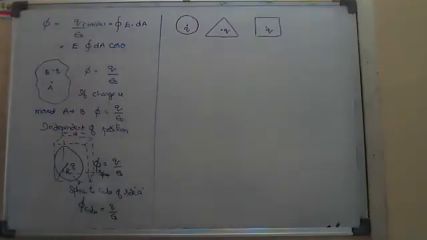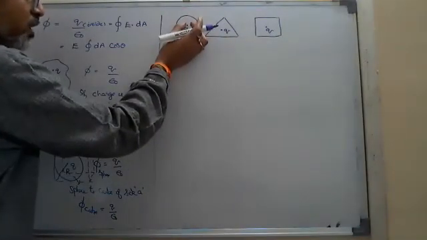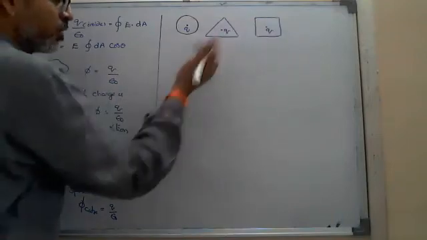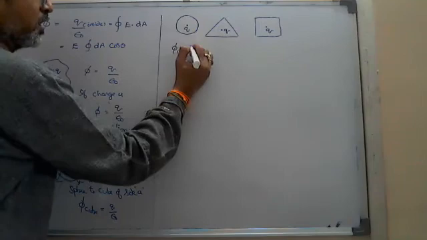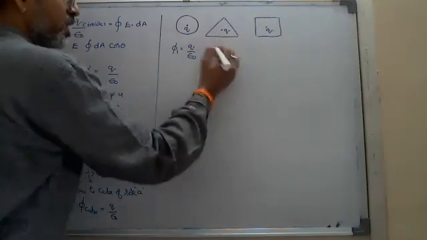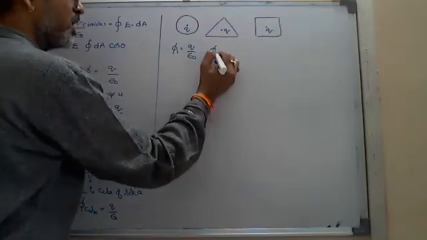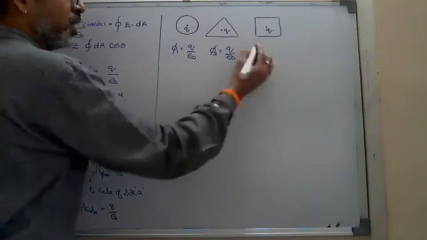Okay, in which shape will the flux be maximum or minimum, if they ask? Look, the shape is changed, but still the charge I am taking is inside only. So if you ask the flux through the circular shape, I say Q by epsilon naught. What is the flux through this triangular shape? I say phi 2 is equal to Q by epsilon naught. Charge present inside by epsilon naught.